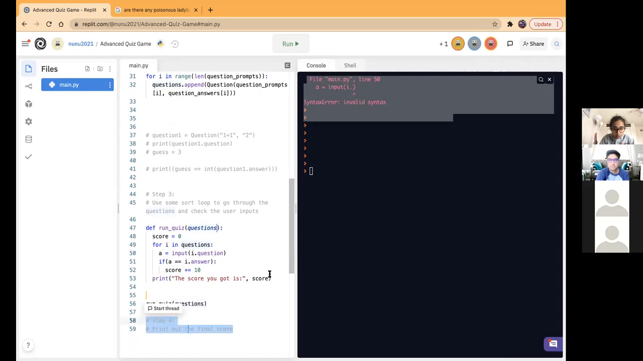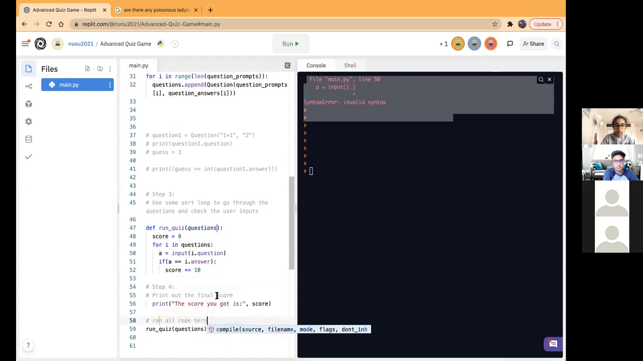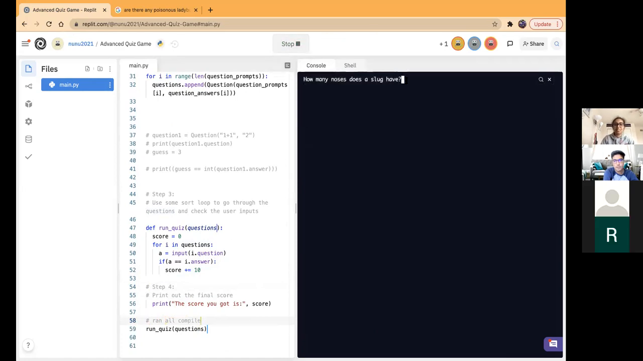Okay, so we printed our final score over here. So I'm just gonna move that comment down. And we ran all the code here. Okay. Let's take a look at whether this runs or not. Okay. Yeah, it does. Let's do this, guys. We have to add more spacing.